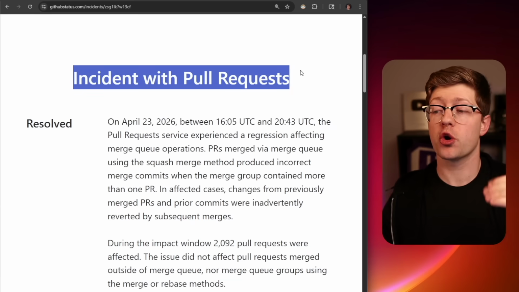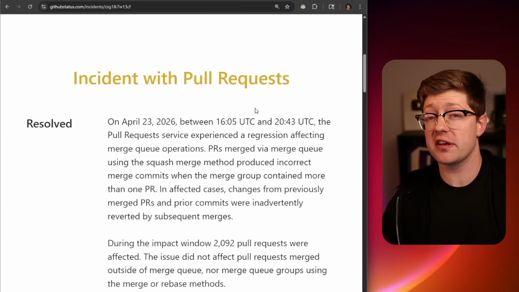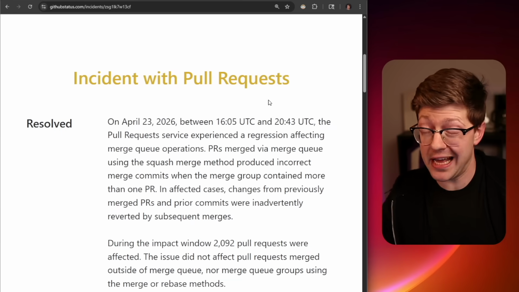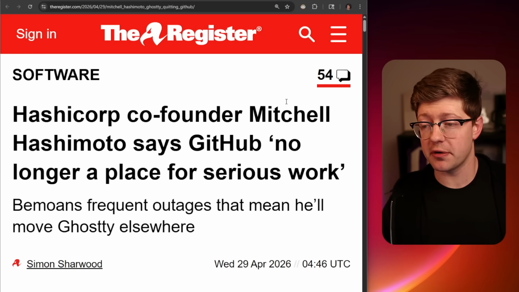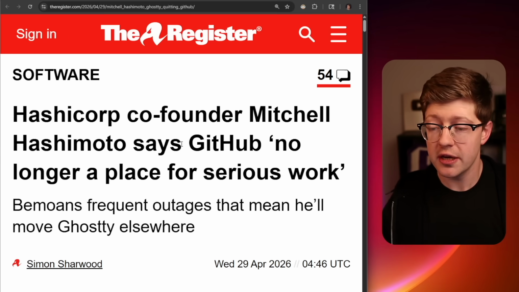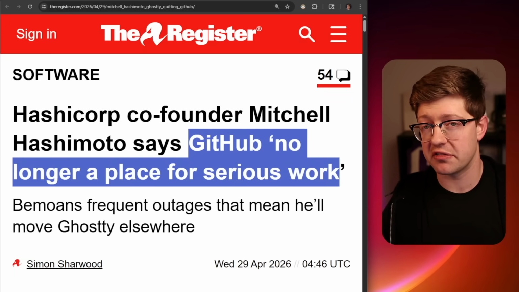If you live in the world, you've probably heard about GitHub, and you've probably heard that GitHub is having a really rough month. Starting with pull requests that, when pulled in, would undo previous pull requests, causing entire merges to get reverted and engineers to get yelled at, as well as major projects by large developers like Mitchell Hashimoto's Ghostty, removing them from GitHub, saying that GitHub is no longer a serious place for serious work.